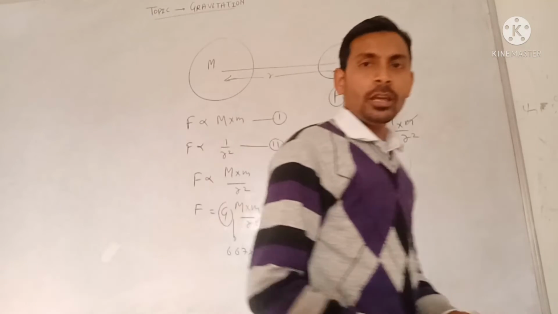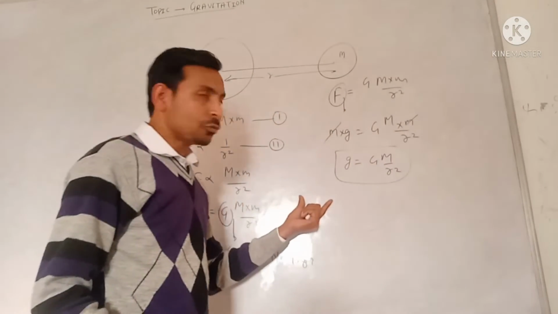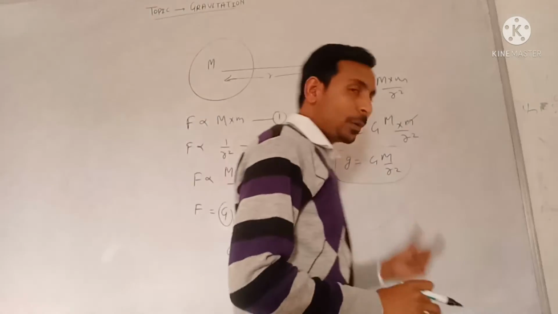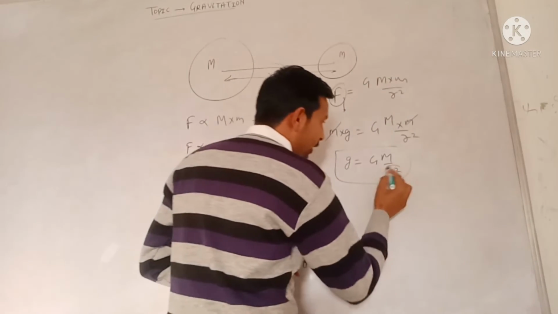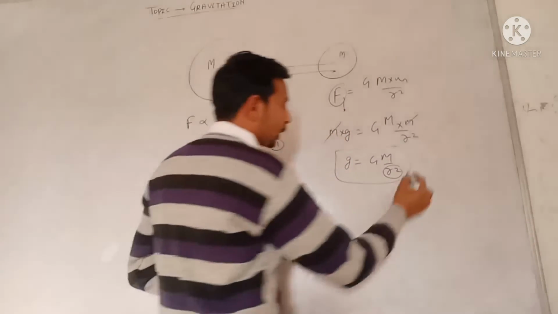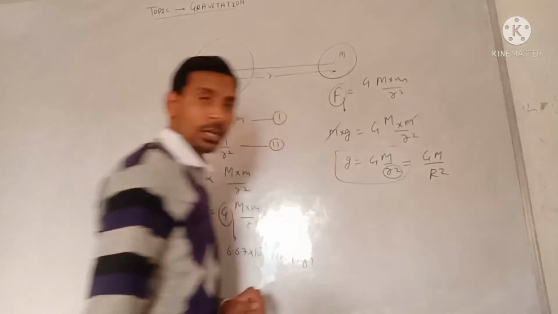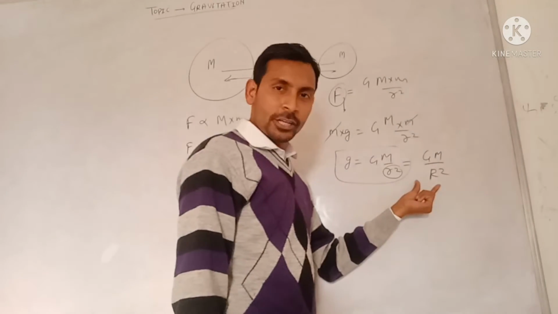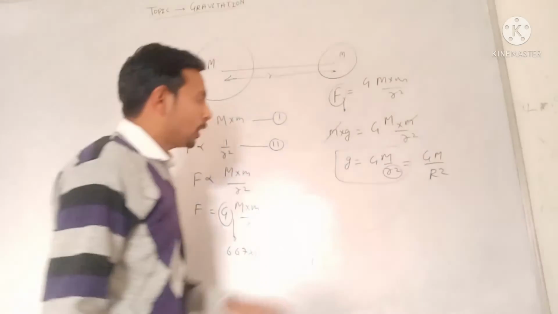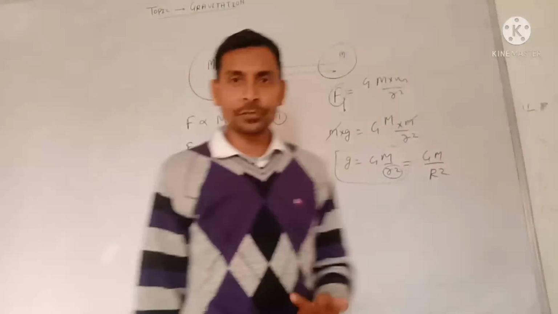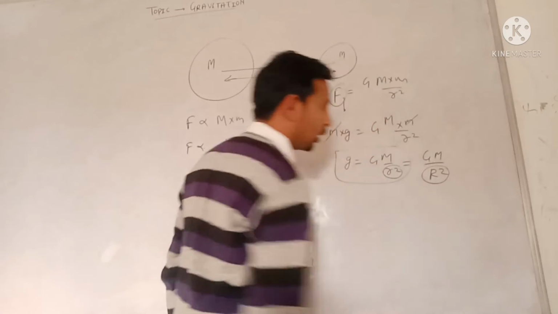This g will vary accordingly. We know that the earth is not a perfect sphere. That's why if an object is placed at or near the surface of the earth, we take the distance to be the radius of the earth. So we can write g is equal to G M by capital R square, where capital M is the mass of the earth, capital R is the radius of the earth, and G is the gravitational constant. If an object is placed at the surface of the earth, the distance between them will be equal to the radius of the earth.